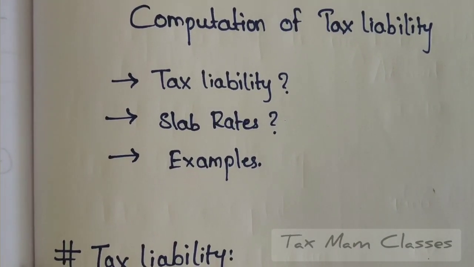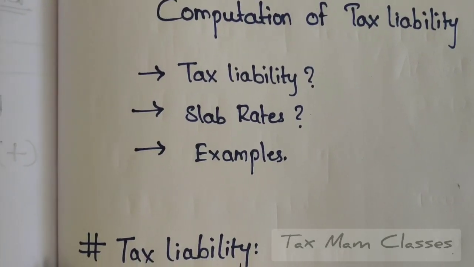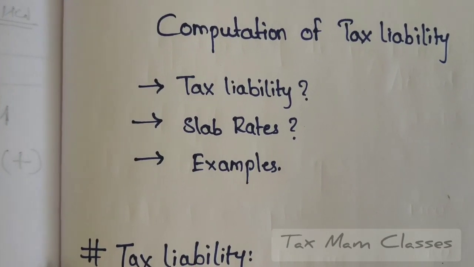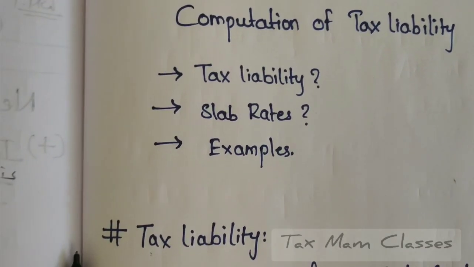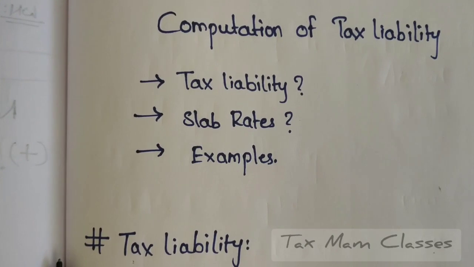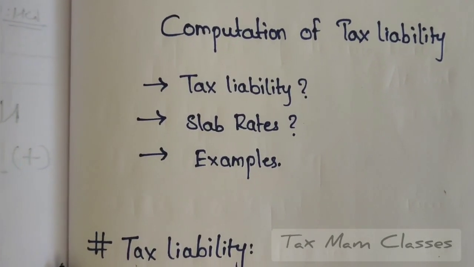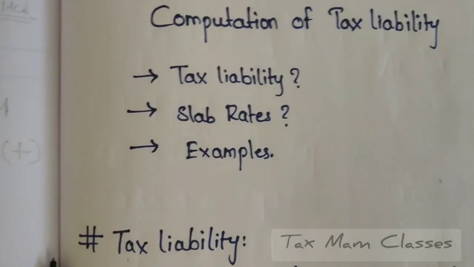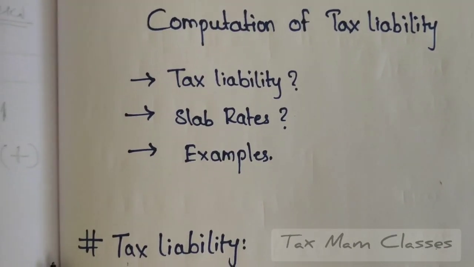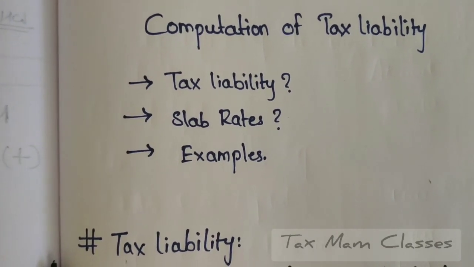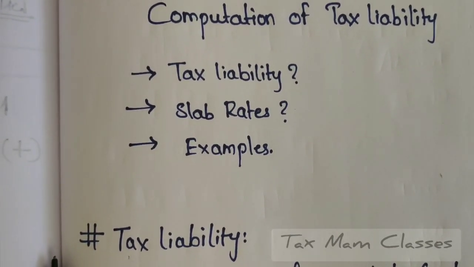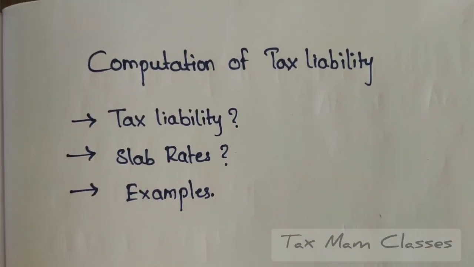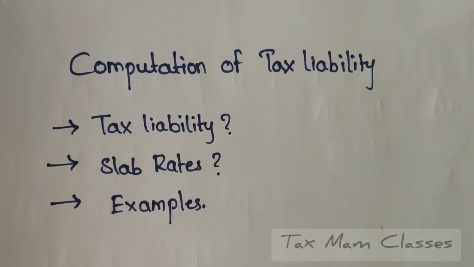So now coming to the tax slab rate. Under the Income Tax Act 1961, income is categorized into different groups on the basis of income. Each such group is known as a tax slab. So tax is charged at different rates on the range of income falling under different slab rates. Why are we following this system? The more the income, the more tax liability the person has to pay. The less the income, the less tax the person pays. So that's the main reason why we are following this system.